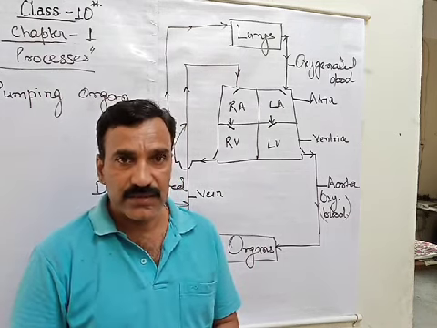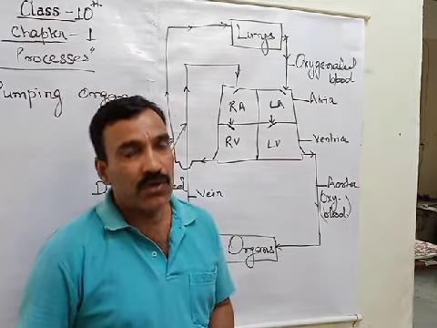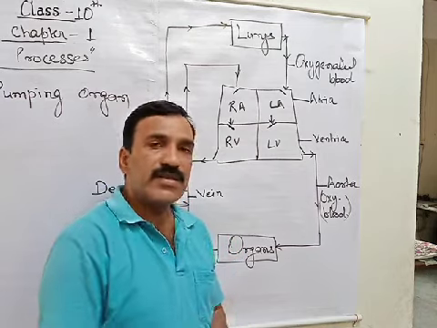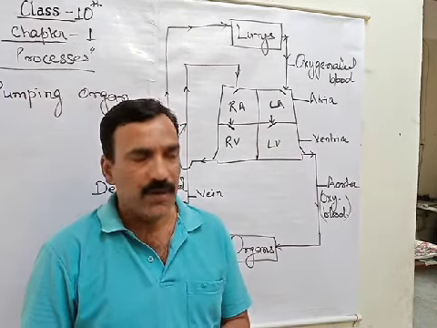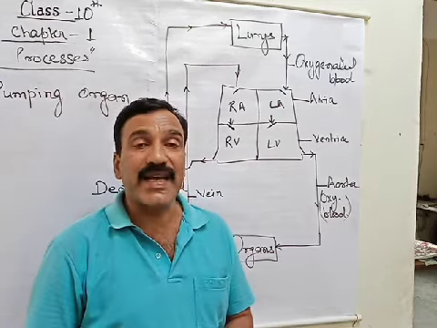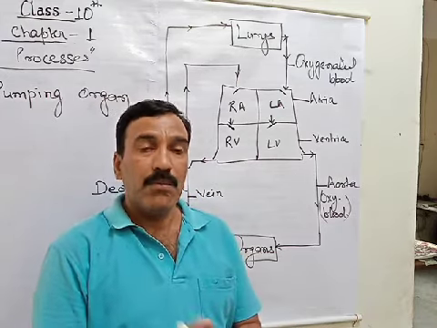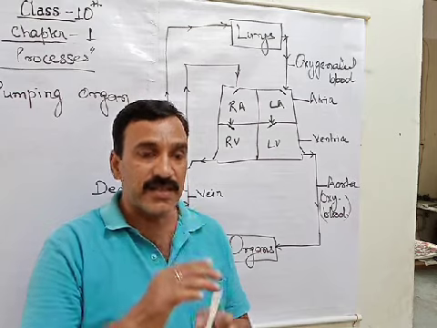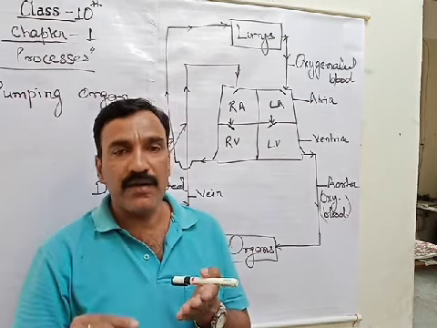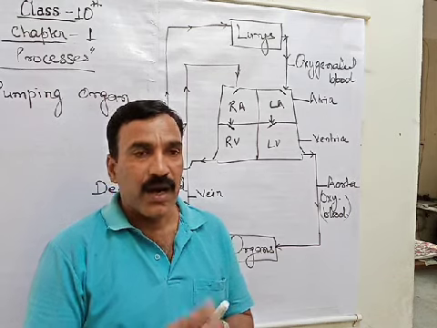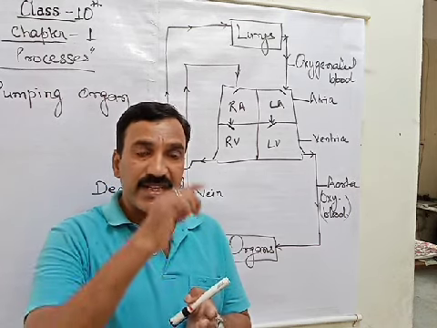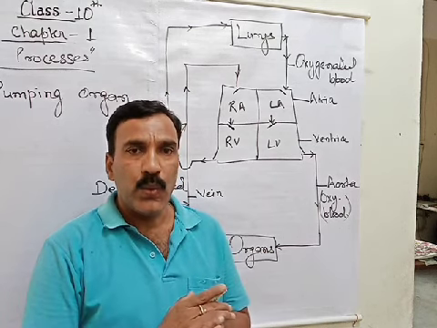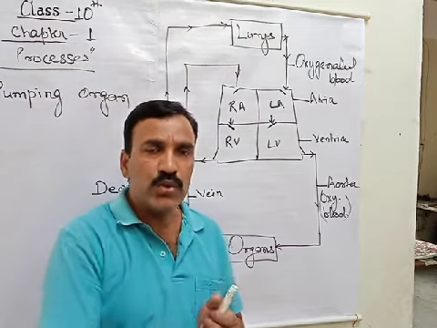Then what does it mean? Till today, you have known that artery means a blood vessel containing oxygenated blood, and vein means a blood vessel containing deoxygenated blood. But that is not the truth. That is the second truth. But the first truth is, mind it, listen carefully. Artery means a blood vessel carrying blood away from the heart. Let me repeat it. Artery means a blood vessel which carries blood away from the heart. And vein means a blood vessel which carries blood to the heart.